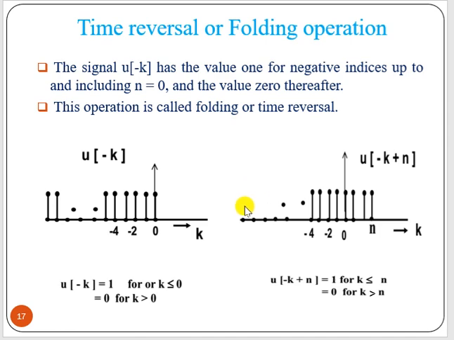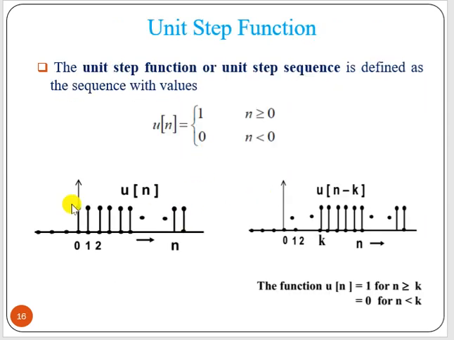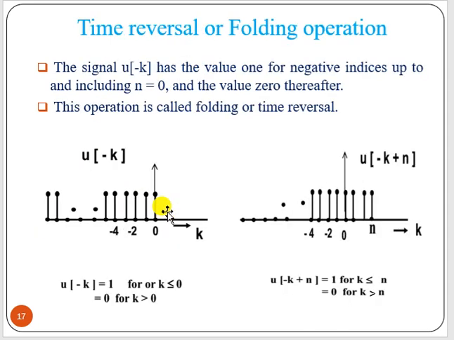Now say time reversal or folding operation, that is nothing but the signal u of minus n. Say this is your u[n]. So what will u of minus n be? u of minus n at 0: if you put n equal to 0, it is the same. Then u at 1 will be at minus 1, at 2 it will be at minus 2. So starting from 0 it will go to minus infinity. That is called folding operation. That means with respect to the 0 point we have to take the mirror image.